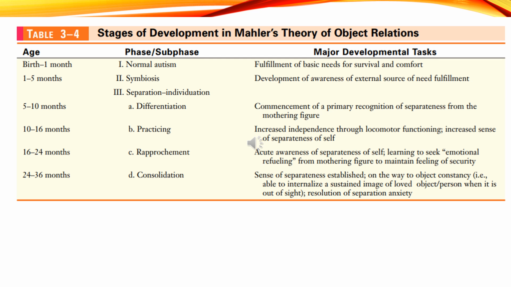The third is the separation-individuation phase, 5 to 24 months. This is the most critical part of Mahler's theory and has four subphases. The first is differentiation. The infant starts to distinguish between self and caregiver. Stranger anxiety may begin in this stage.